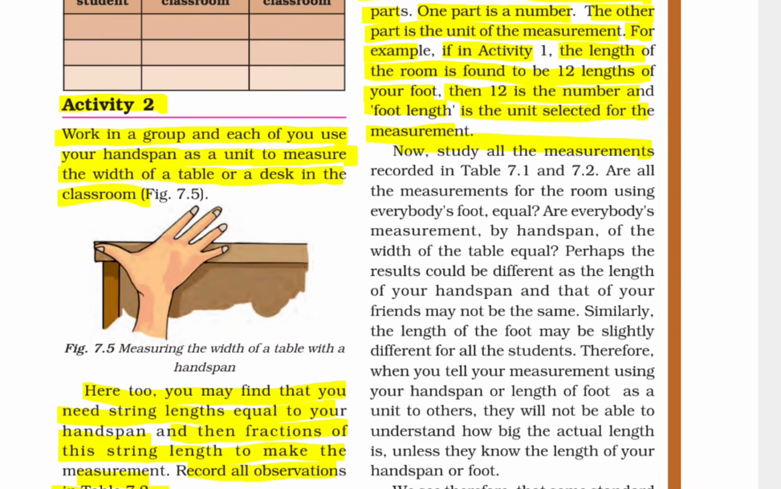Now study all the measurements recorded in table 7.1 and 7.2. Are all the measurements for the room using everybody's foot equal? Are everybody's measurements by hand span of the width of the table equal? Perhaps the results could be different as the length of your hand span and that of your friends may not be the same.